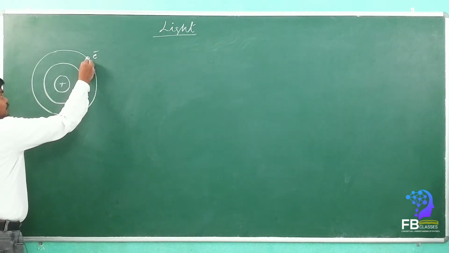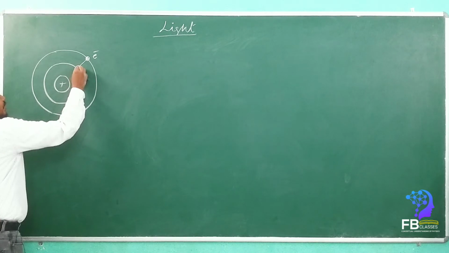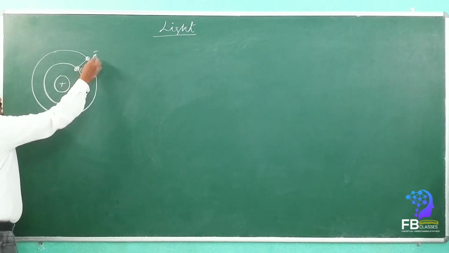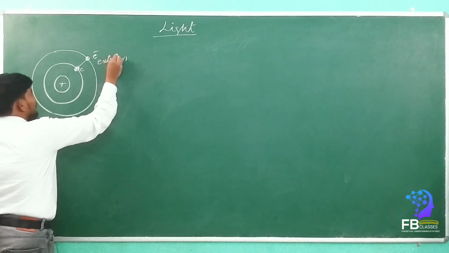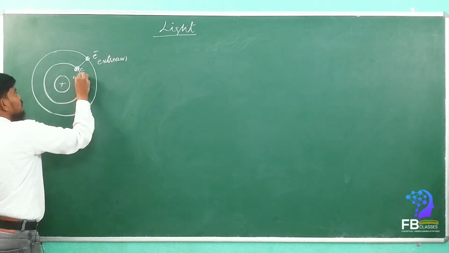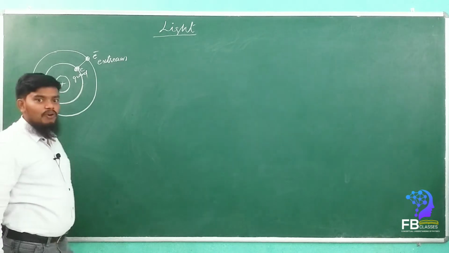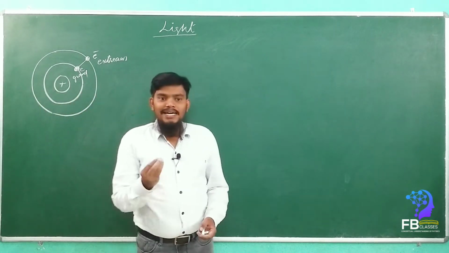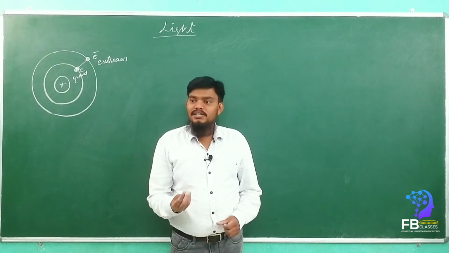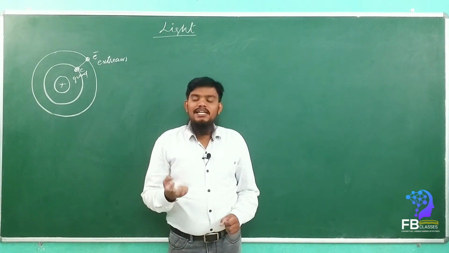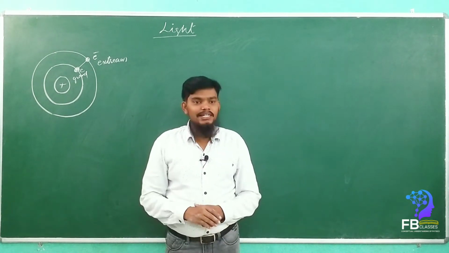Whenever this electron jumps from the extreme orbital to the ground state orbital, what will happen? The energy will be released in the form of heat and light.